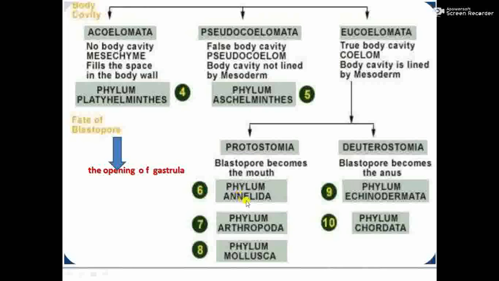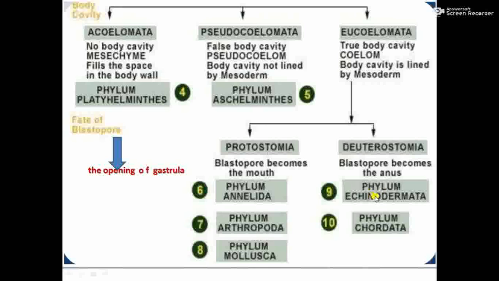For example, phylum Annelida, phylum Arthropoda and phylum Mollusca. These phyla we are going to learn in detail. In these three phyla, the blastopore becomes the mouth, so they are called protostomia. The second group in coelomates is deuterostomia. Here the blastopore becomes the anus.